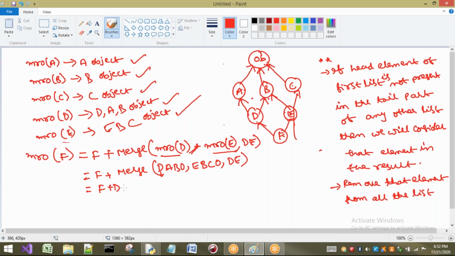So F plus D I am going to take plus merge of, just I have to remove this one. Remaining elements I have to write. AB0, EB, C0, C1, O it is object. Okay. Next only E. Okay. After this, what I have to consider? Now, next statement, F plus D plus. Again, head is what here?